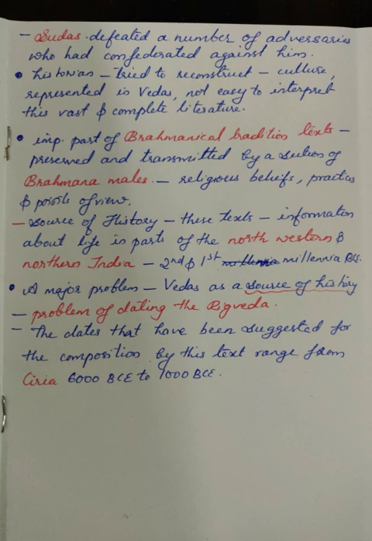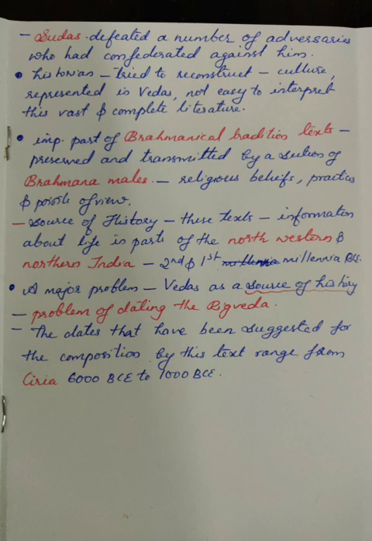Vedic literature forms an important part of the Brahmanical tradition, texts preserved and transmitted by a section of Brahmana males. It reflects their religious belief, practices, and point of view. As a source of history, these texts are the basis for information about life in parts of northwestern and northern India during the 2nd and 1st millennia BCE.